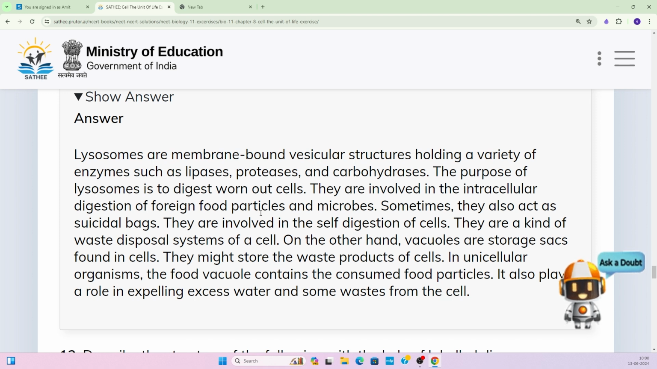And on the other hand, vacuoles are the storage sacs found in the cell. Whatever extra substances there are, they get stored inside the vacuole. They might store the waste products of the cell. In unicellular organisms, the food vacuole contains the consumed food particles. It also plays a role in expelling excess water and some waste from the cell. So it is also taking part in expelling the excess water and waste from the cell.